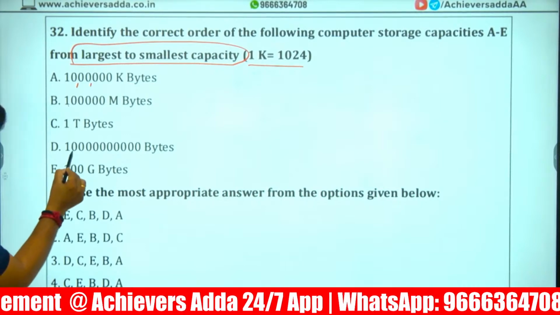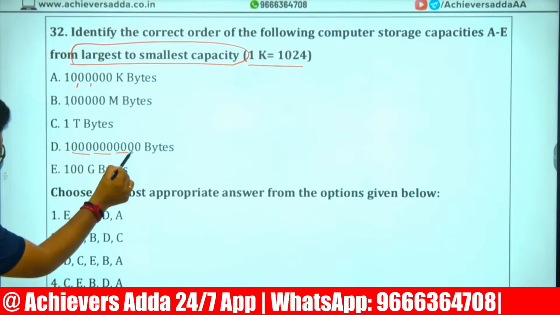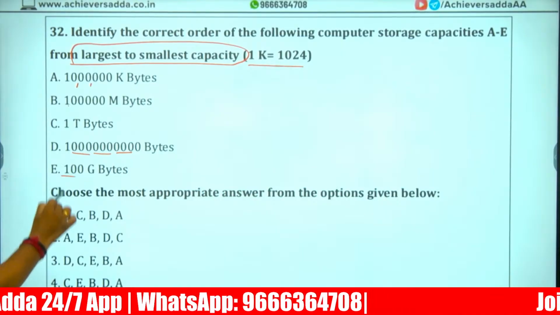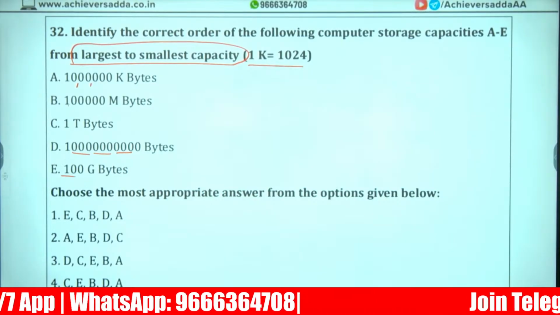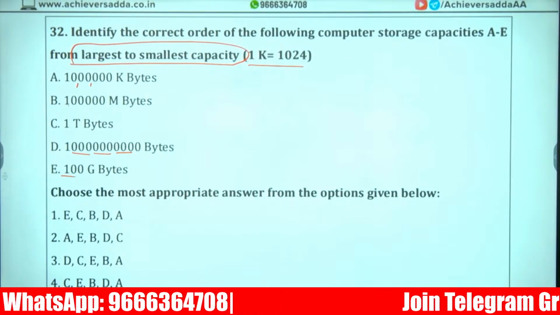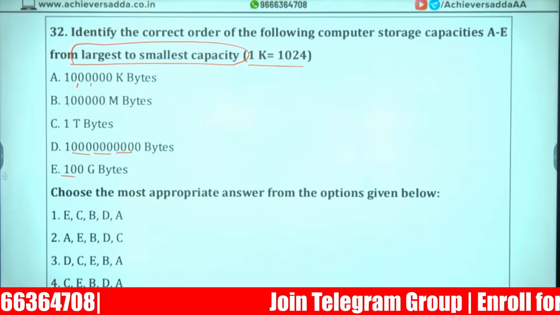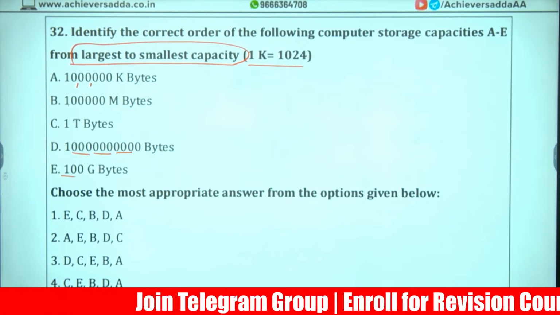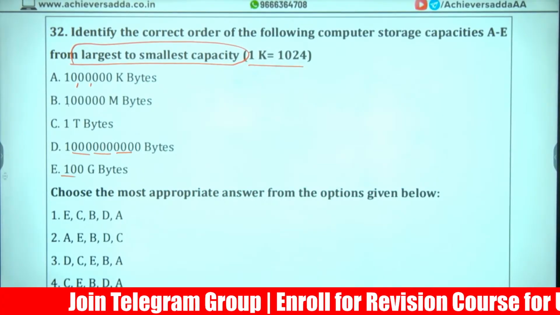Here we don't know how many zeros there are: 3, 3, 3, total 10 zeros. And 100 GB. Whatever we have done just now, if you can implement it on this question, it will be very useful to you.